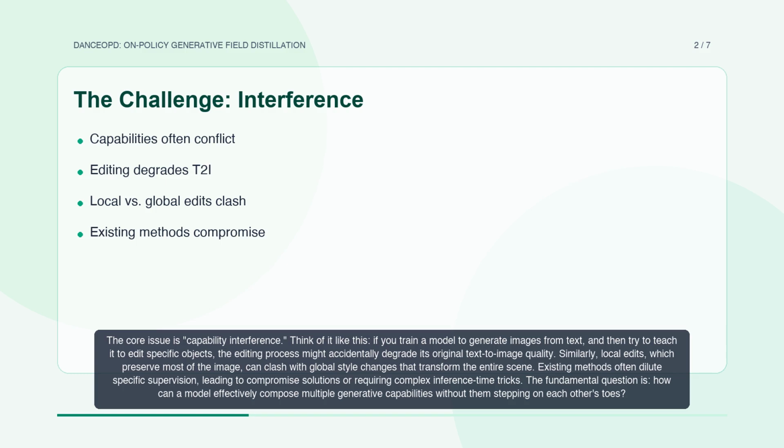The core issue is capability interference. Think of it like this. If you train a model to generate images from text and then try to teach it to edit specific objects, the editing process might accidentally degrade its original text-to-image quality. Similarly, local edits, which preserve most of the image, can clash with global style changes that transform the entire scene. Existing methods often dilute specific supervision, leading to compromised solutions or requiring complex inference time tricks. The fundamental question is, how can a model effectively compose multiple generative capabilities without them stepping on each other's toes?